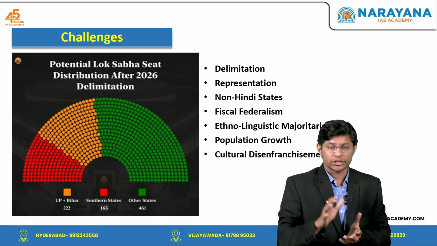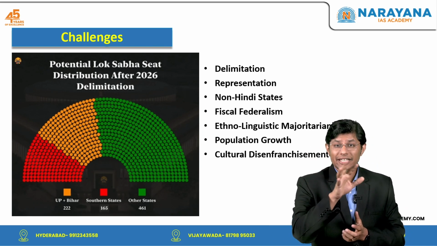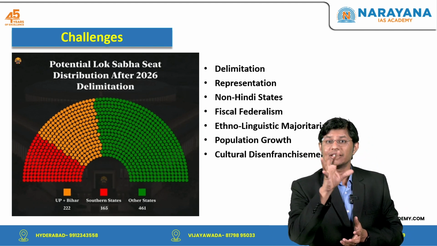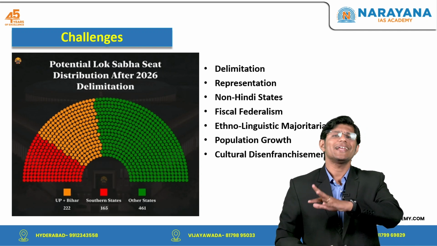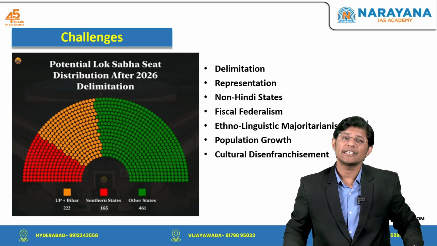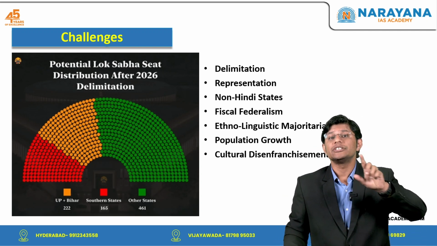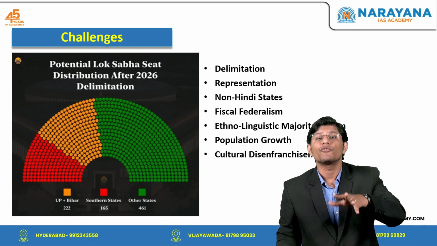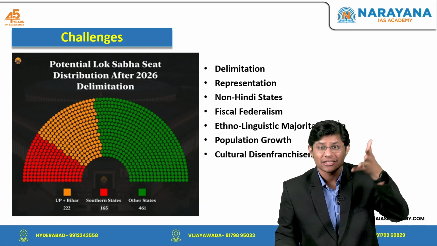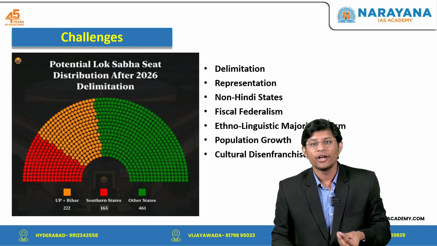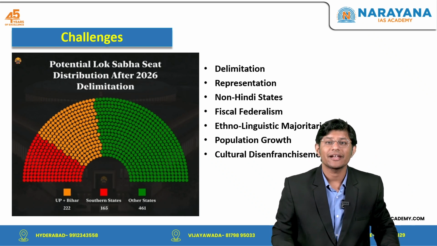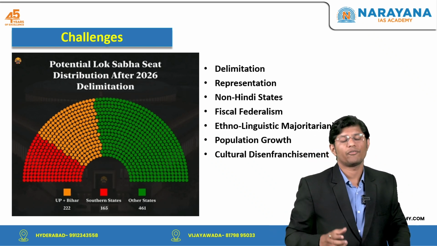So, in conclusion, while delimitation aims to ensure equal representation, it poses significant challenges to India's federal structure, potentially reducing the power of non-Hindi states or southern states, disrupting fiscal balance and threatening the country's pluralistic fabric.